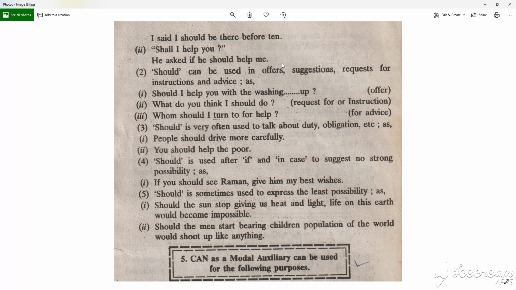And third one, should is very often used to talk about duty, obligation. People should try to work carefully. You should help the poor.